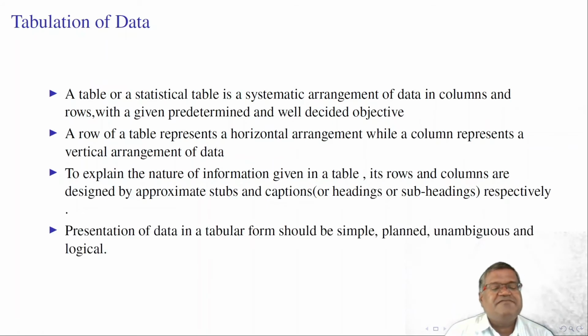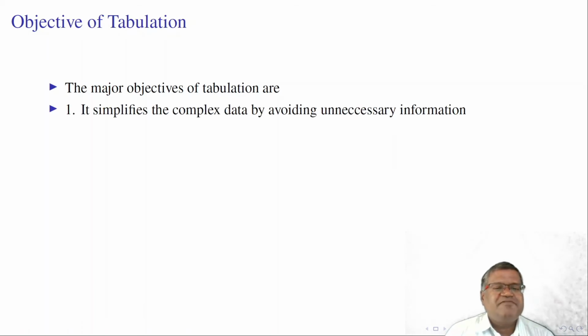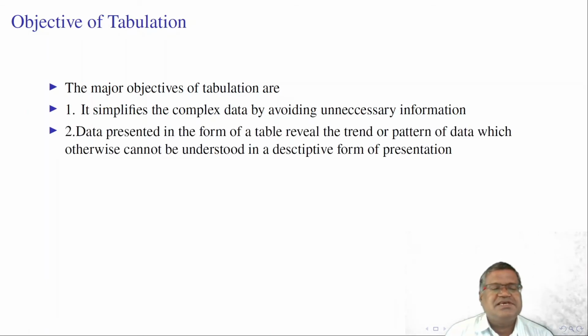The presentation of data in a tabular form should be simple, planned, unambiguous and logical. There are some objectives of tabulation. The major objectives are to simplify the complex data by avoiding unnecessary information.